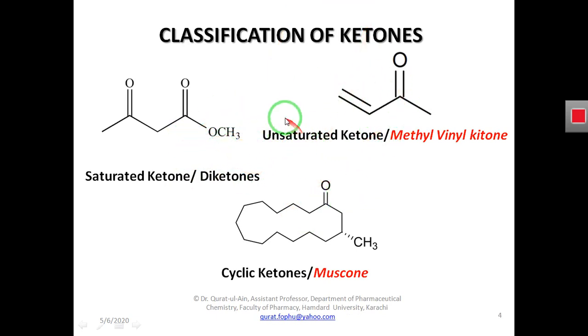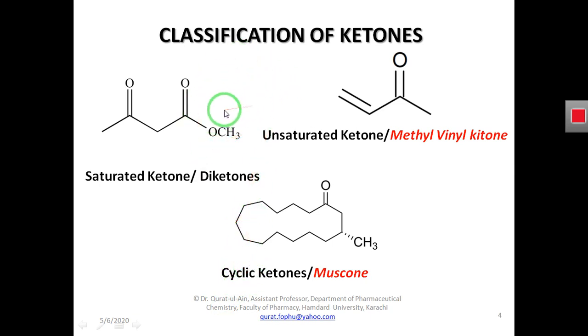All the ketones have been classified as saturated and unsaturated ketones on the basis of their degree of saturation or unsaturation, or they may be classified on the basis of their structure type, either aliphatic open chain or cyclic form. So ketones are classified into two groups, one on the basis of degree of saturation or unsaturation, and the other on the basis of their structure type, their chain type. Either they are open chain or closed chain.